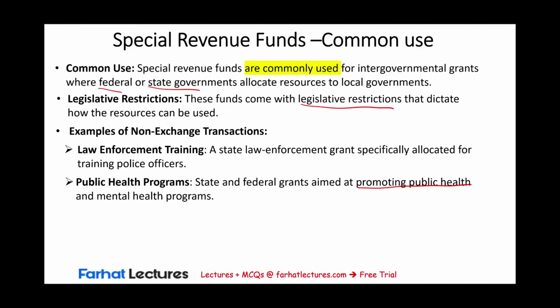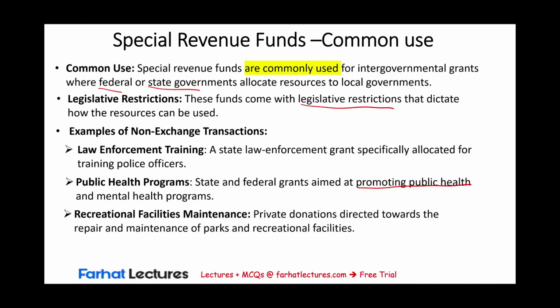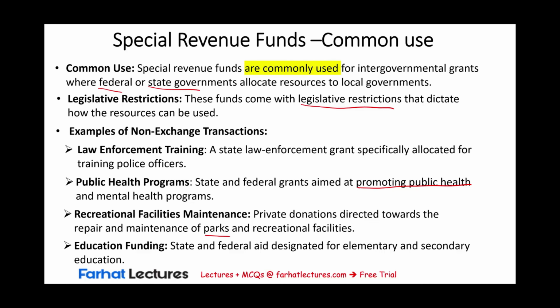You can only spend money there. Or recreational facility maintenance, private donation directed toward the repair and maintenance of parks and recreational facilities. That's all you could use the funds for. Or education funding, state and federal aid designated for elementary and secondary education. So you get this money, you keep track of them in this special revenue fund because those funds are committed, restricted for a specific purpose.